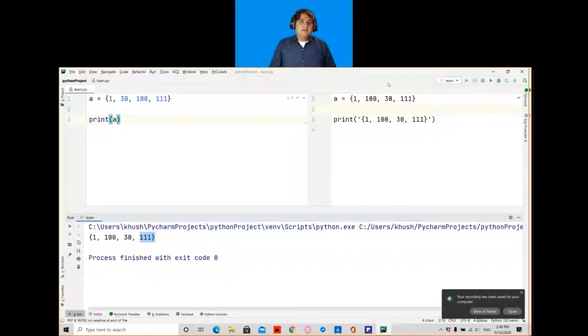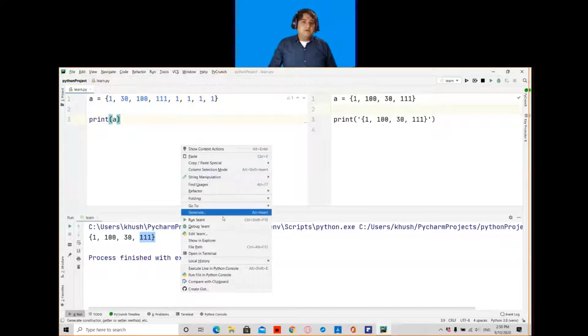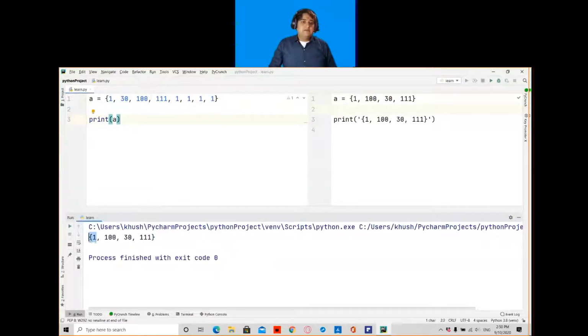So you can see that my values are 1, 30, 100, 111, but my output is 1, 100, 30 and 111. So this is not same, it is random. You can also see that if I write 1 so many times, but in my output there will be 1 only once. So my repeated values are automatically dropped from my output.